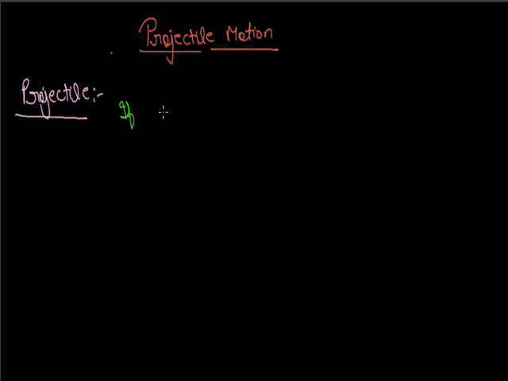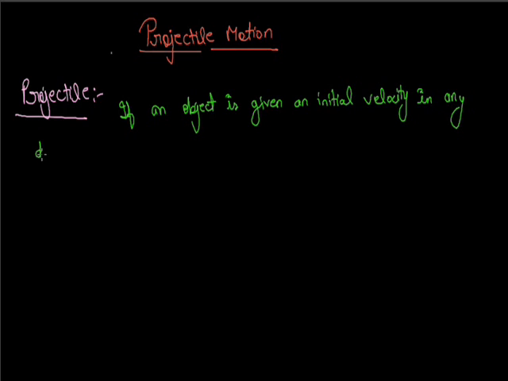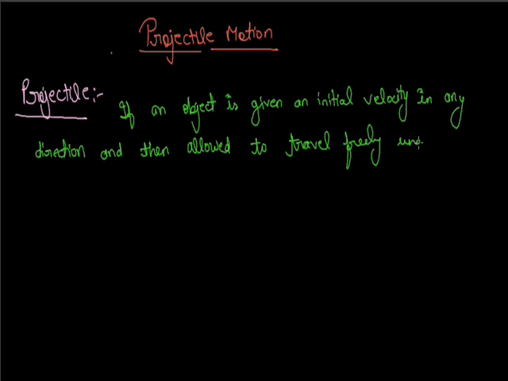Right? If an object is given an initial velocity in any direction and then allowed to travel freely under gravity, then the object is called a projectile.